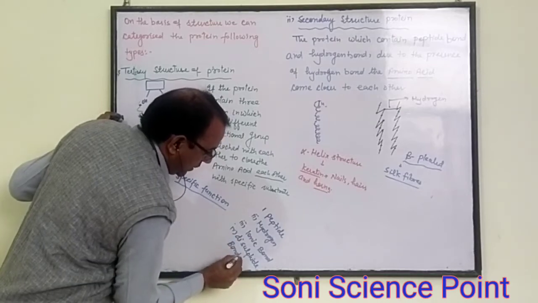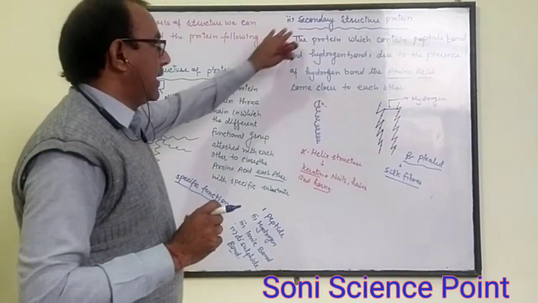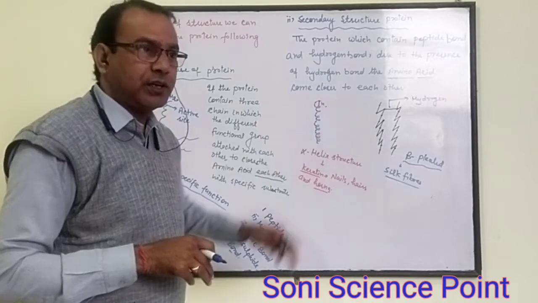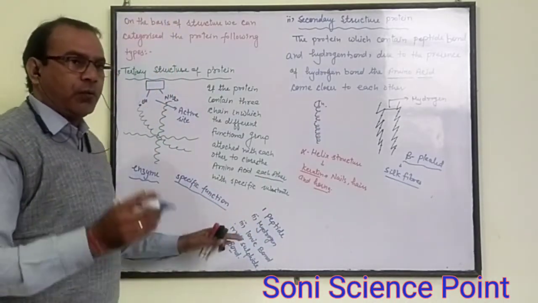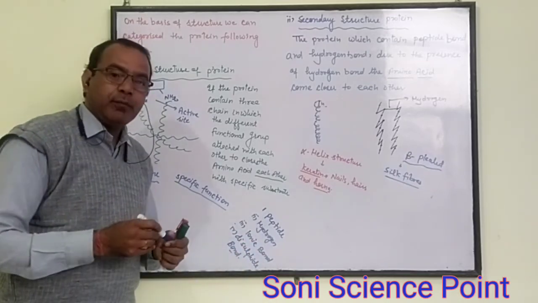So we have seen that the primary structure contains only a single peptide bond. The secondary structure contains two bonds, peptide and hydrogen. And the tertiary structure contains peptide bond, hydrogen bond, ionic bond, and disulfide bond.